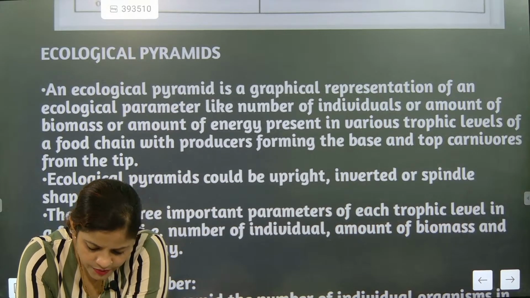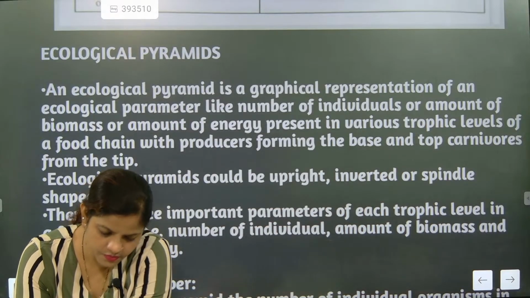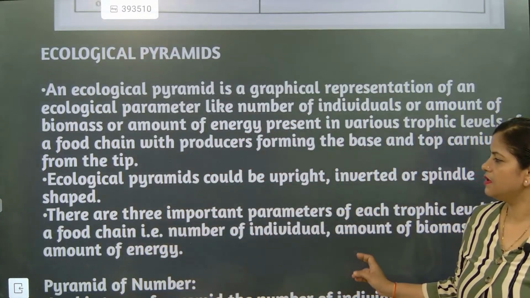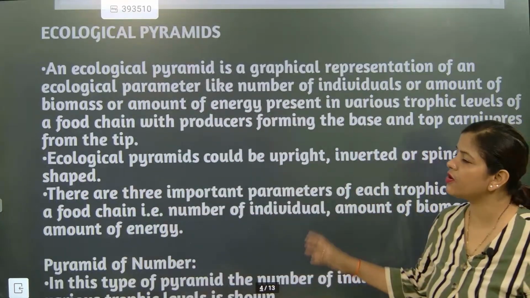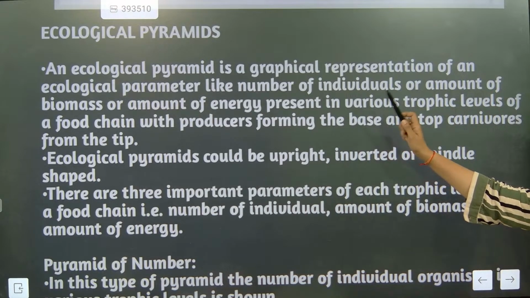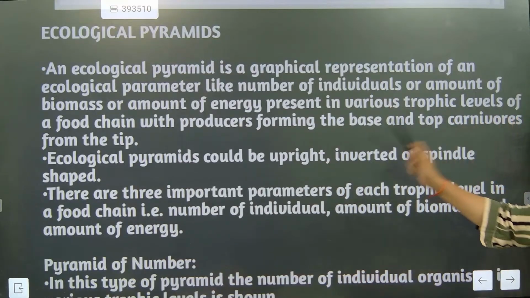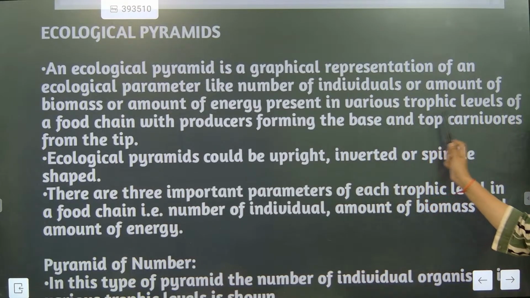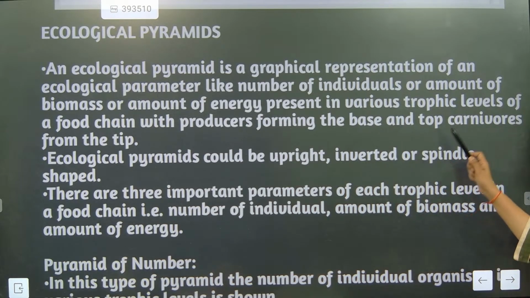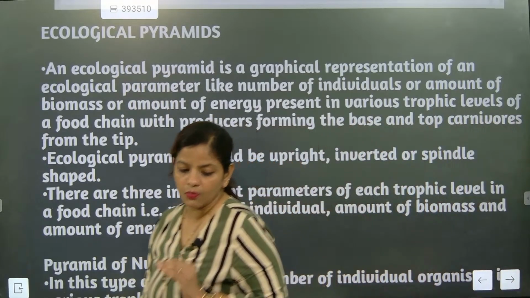Have everybody understood? So there are three important parameters. Now we are going to talk about ecological pyramid. It is a graphical representation of an ecological parameter like number of individuals or amount of biomass or amount of energy present in various trophic level of a food chain, with producer forming the base and top carnivores forming the tip. So this is exactly the most important section.